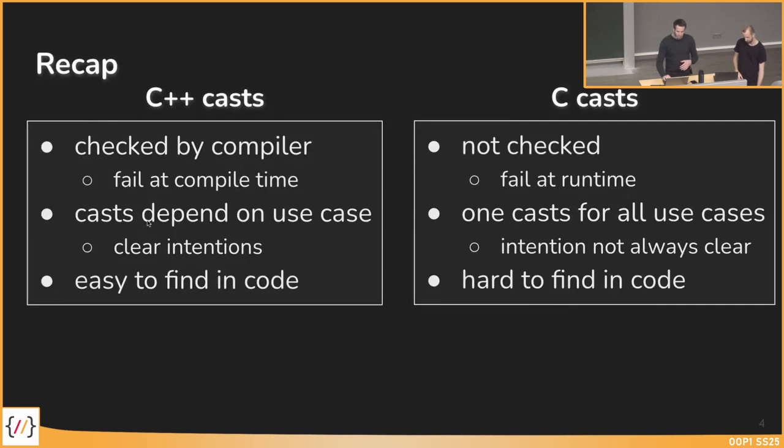We have many different cast types in C++ depending on the use case. So we have clear intentions about when to use which type of cast, which is not the case for C casts, where we just have one cast and the intention is not always clear, what the programmer, if we work in a group, wanted to do with this cast.